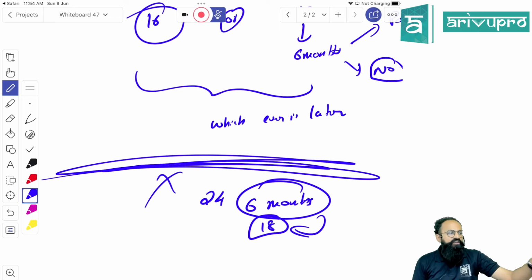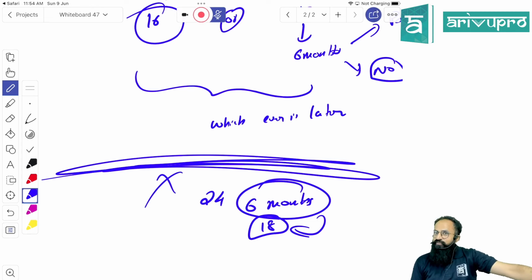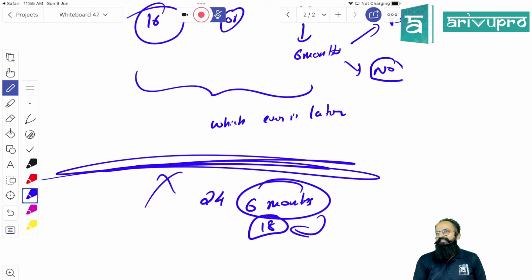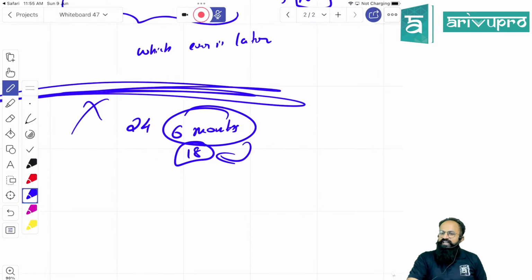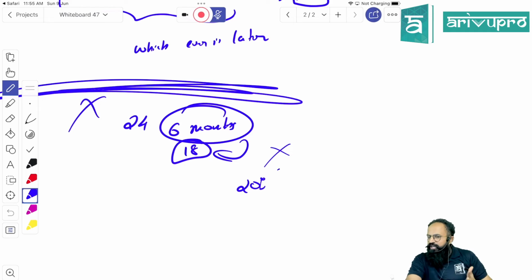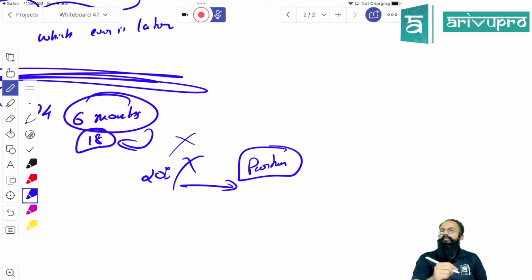Now Sahir will say, sir, what if I did not know? Law says ignorance is not an excuse. If you did not know, you will be assumed to be a partner, so you will be liable from the date of continuing. If you did not give notice until the last date, 6 months time was given to you from the day you became 18 to take a decision. You did not take it, so going forward, you are no longer a beneficiary. You will be treated as a partner only. Clear?